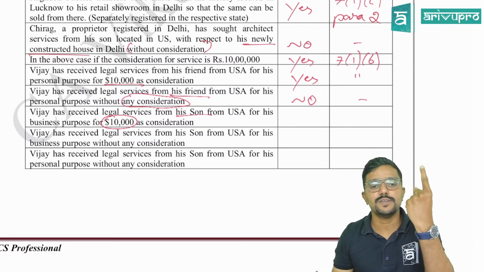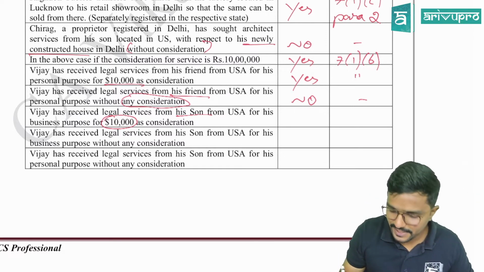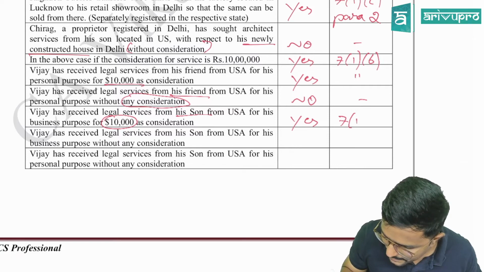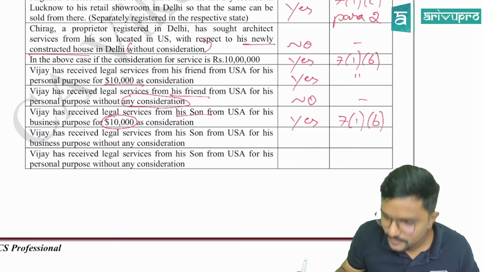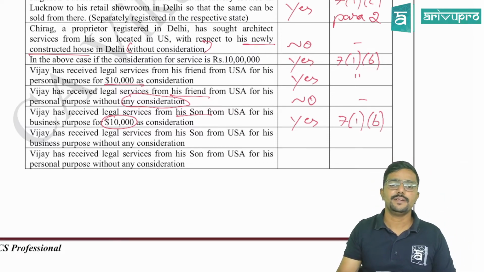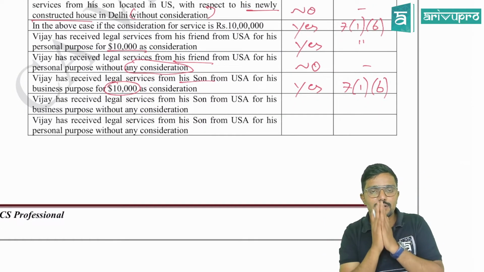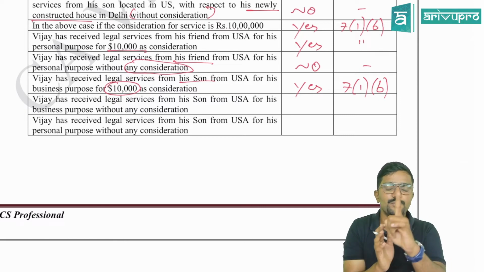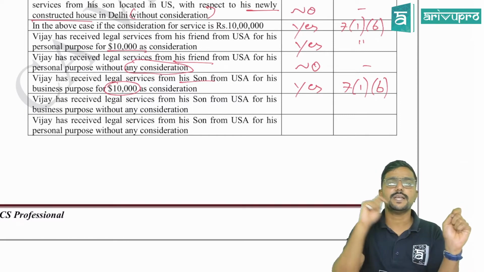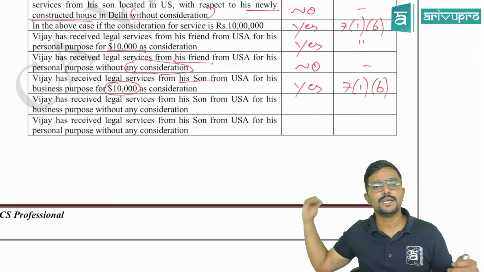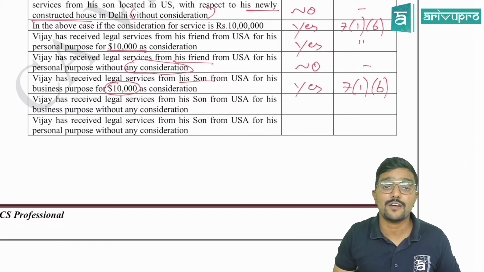Import of service is there, consideration is there. Yes, tick it. 7.1b. Yes, sir. So try to make it simple, guys. First, always check consideration. Whenever there is an import of service, check whether consideration is there or not. If consideration is there, 7.1b. If not there, then check para 4.